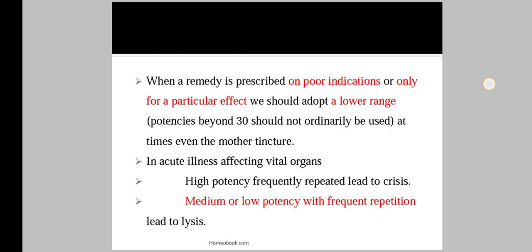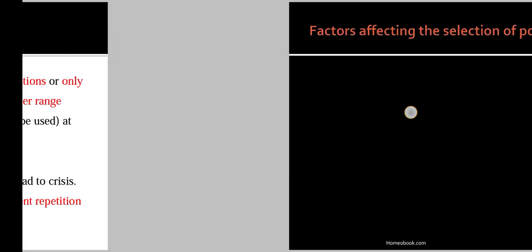Medium or low potency with frequent repetition leads to lysis. That is, in emergency cases, high potency frequently repeated leads to crisis, and low or medium potency with frequent repetition leads to lysis of that particular organ. So in acute illness we have to use the low potency with repetition.